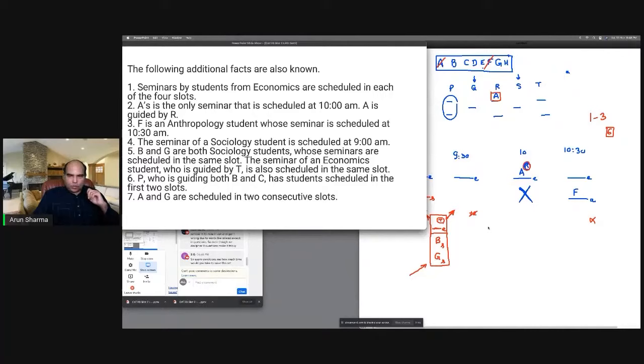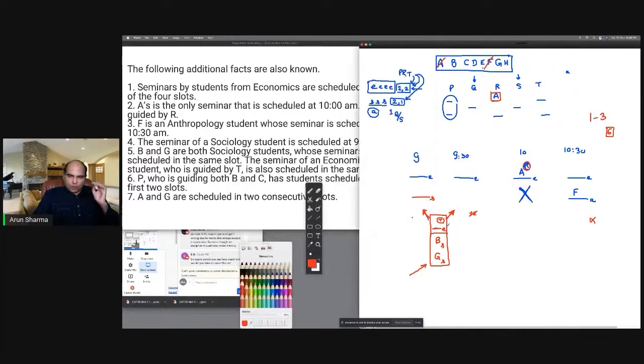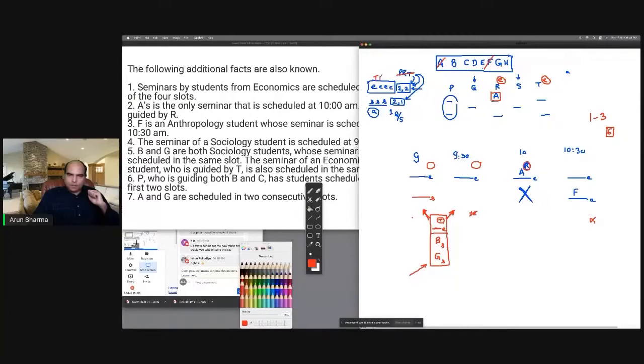Okay, one more thing in this: if this box is going to 9 or 9:30, then T is an economics guide. T is an economics guide, that much I know now. And R is also an economics guide. So I know the two people who are economics guides at this point. T and R are economics guides, which means P must be a sociology guide. P is a sociology guide.